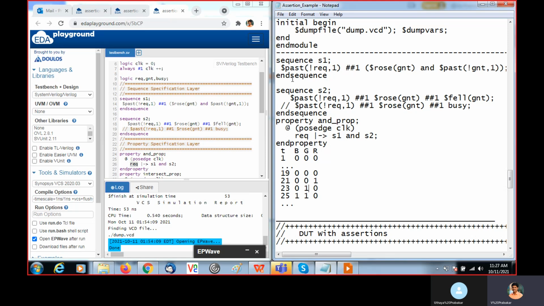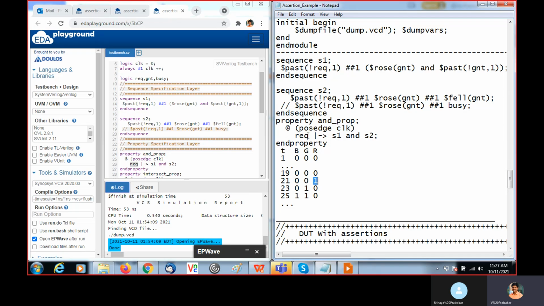So this happens. It starts here and is checked: $past of REQ and grant we compare. Grant is raised and then not of grant also happened. It starts here and checks the past; it happened. Now the sequence has passed.